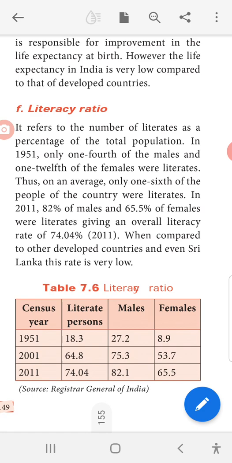Now we can see the literacy ratio from census year 1951 to 2011, of literate persons, that is educated people, male and also female. In 1951, it was 18.3, 27.2, then 8.9. In 2001, it was 64.8, 75.3, then 53.7. Then in 2011, 74.04, then 82.1, then 65.5.